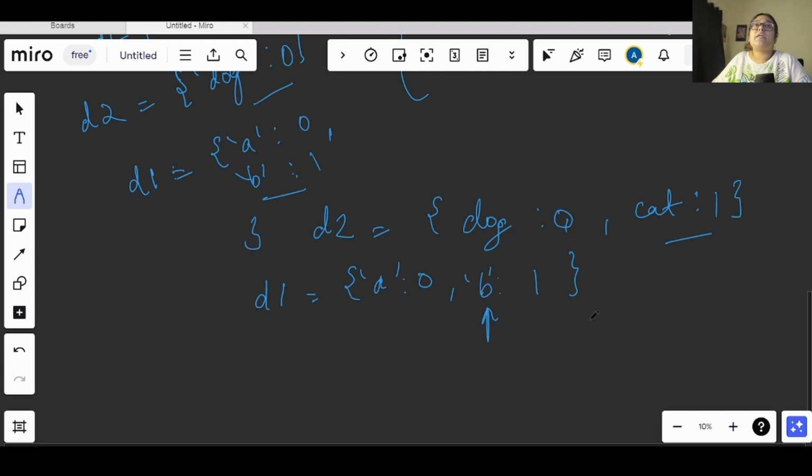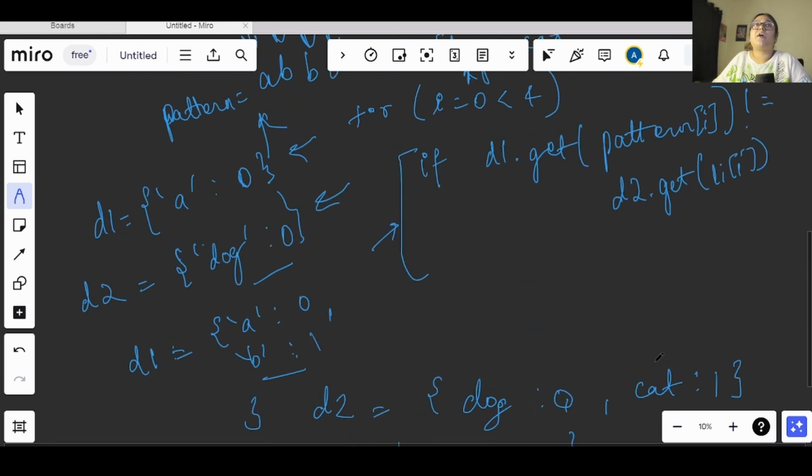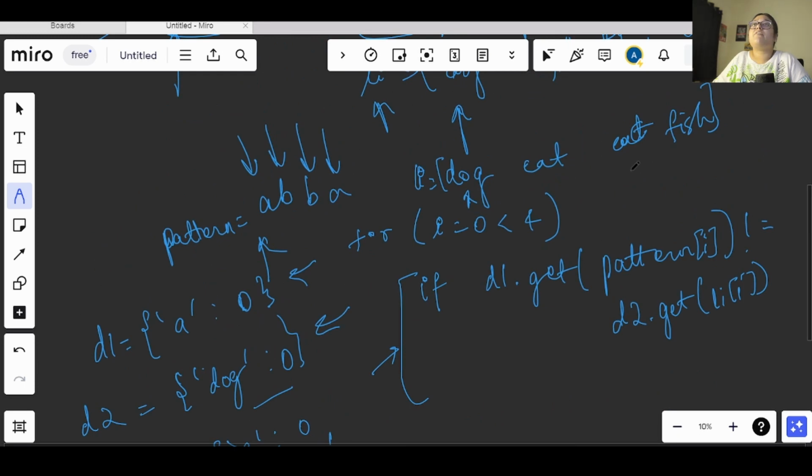Now my d1 with b, like b will be getting updated as 1, and d2 will also get updated, like we will have dog here with 0 and cat here, this will become 2 and this will also become 2 now. Why? Because on the second index we have cat here.